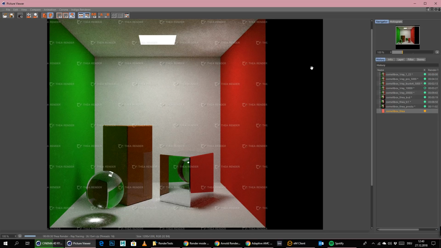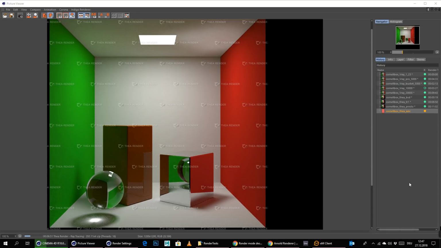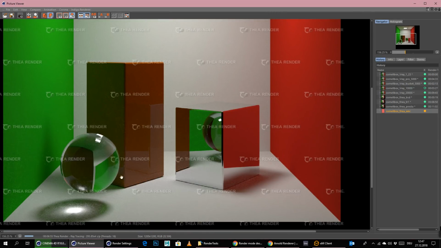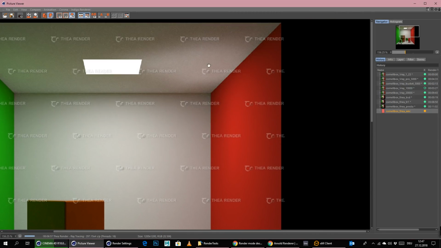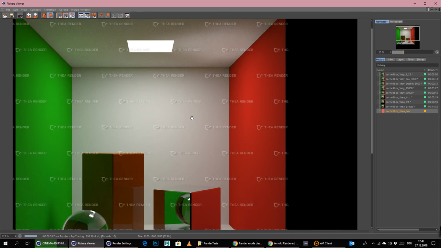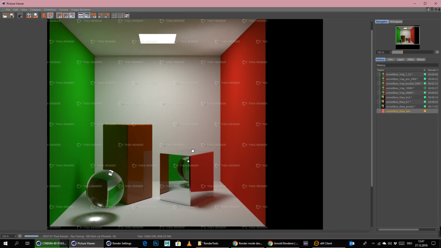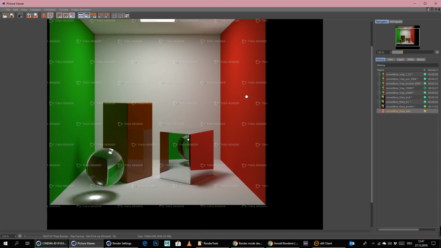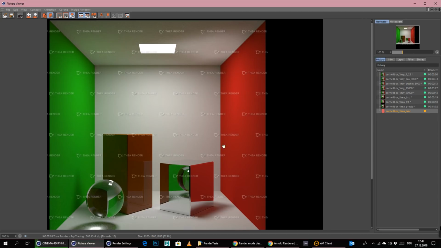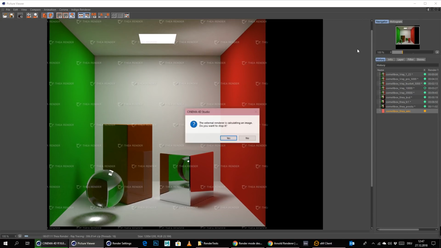I will just let this render for maybe 5 to 10 minutes, or we'll see, maybe it even gets clean in this time, and I will show you the result as soon as this is finished. So here we are after 7 minutes of rendering, and as you can see, there's still a lot of noise here in the caustics and also still a lot of noise up here. So this is not clean. It would probably take something around 15 to 20 minutes, I guess, to clean this up. So this is definitely not the best mode for us to use here. So I think I will just simply stop it.